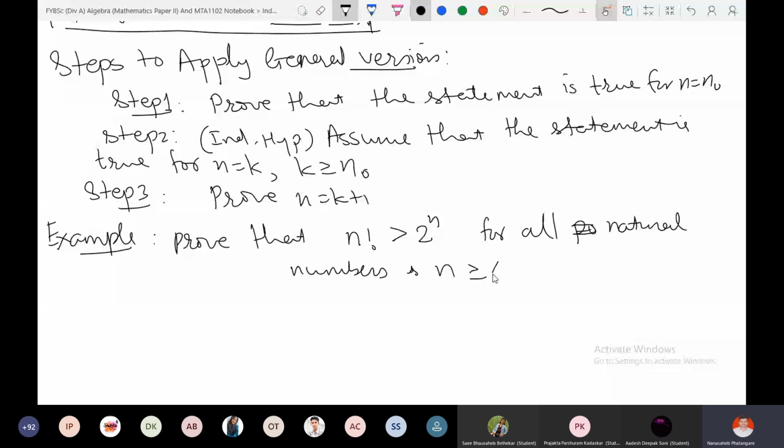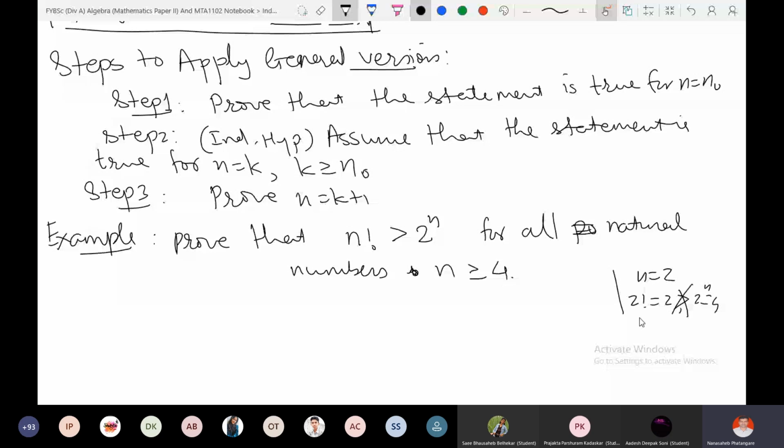That means for n is equal to 3, this is not true. For n is equal to 2, for example, 2 factorial is 2, and 2 raised to 2 is 4. So not greater, right? This is not possible.